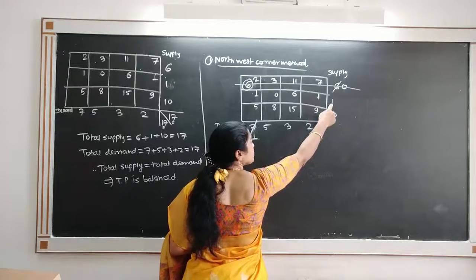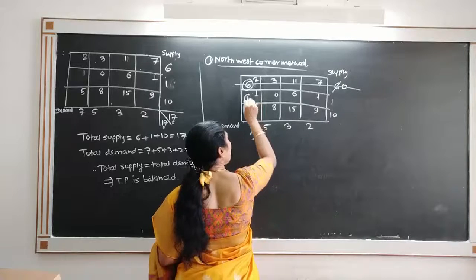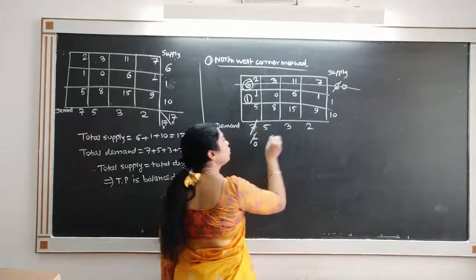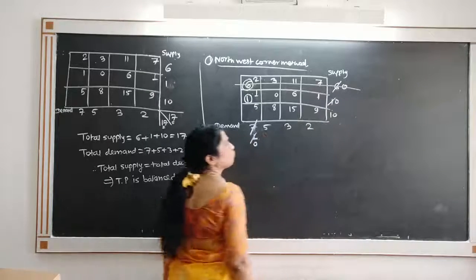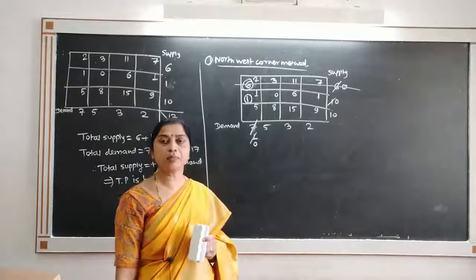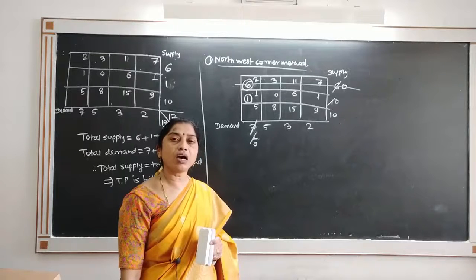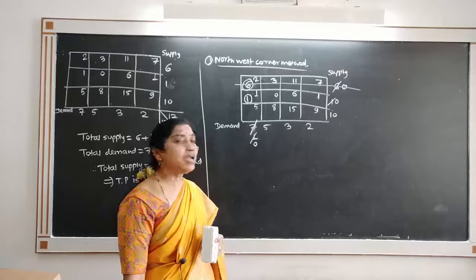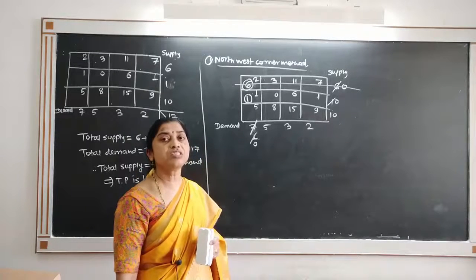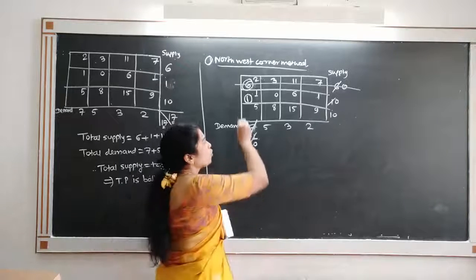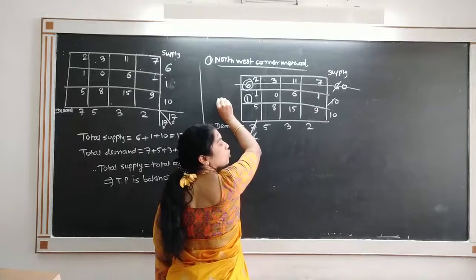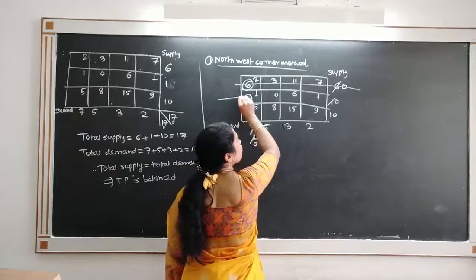Minimum of supply and demand is 1, both are 1, and therefore both get crossed out. Both become 0, supply and demand also. That is, both are simultaneously becoming 0. In such cases, we have to cross out only once, either the row or the column.